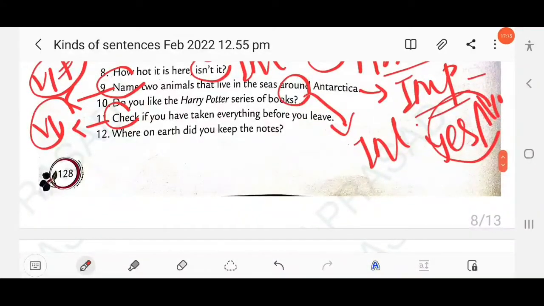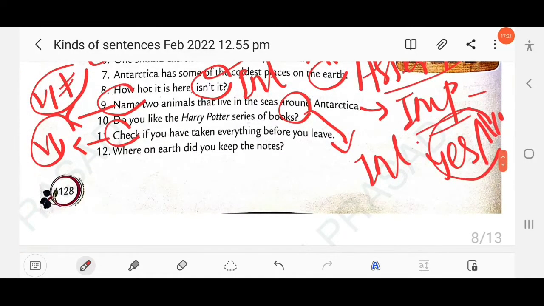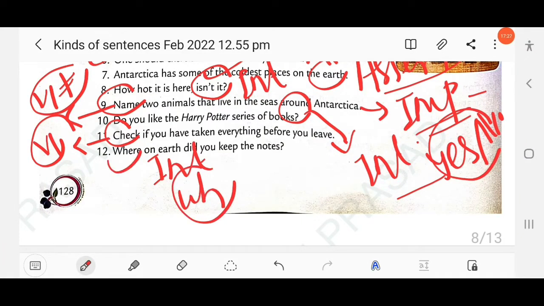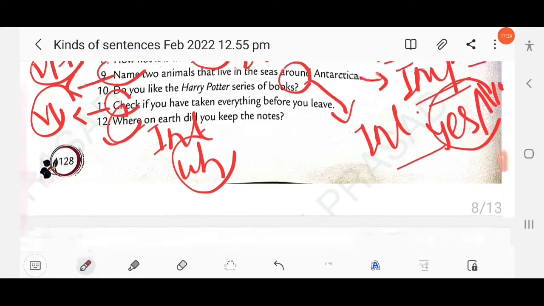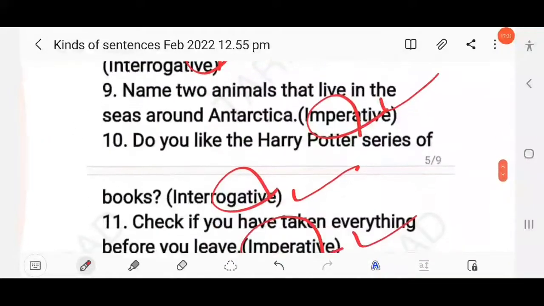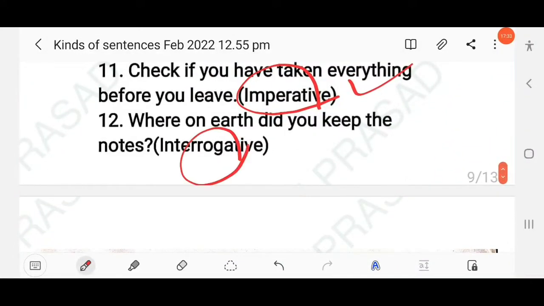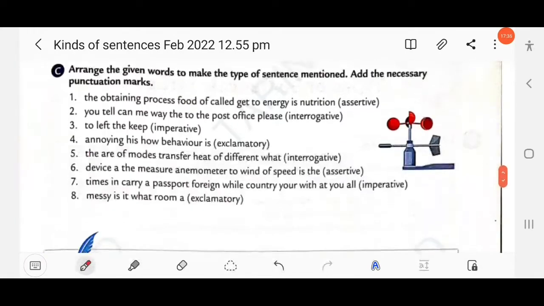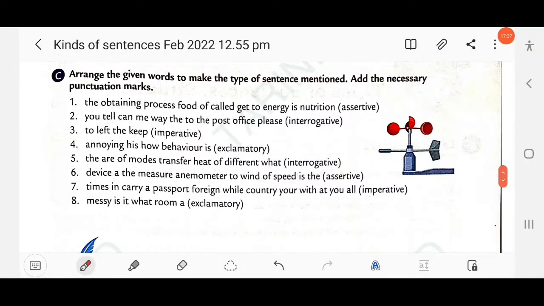Then next question here, where on earth did you keep the notes? Yes, right, as we have discussed in number 10, that was interrogative yes-no, and this is an interrogative WH question. Here the question starts with the WH word where. Clear? So this is an interrogative sentence, right? Yes. Clear?